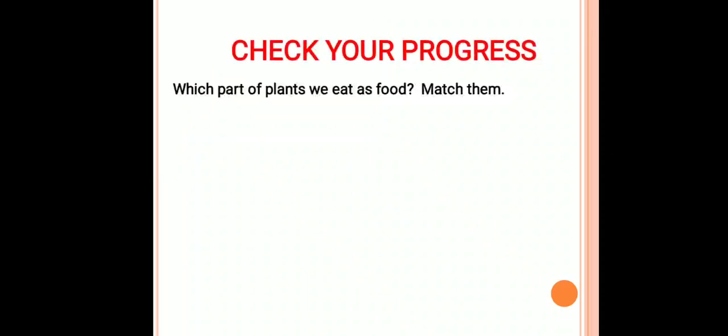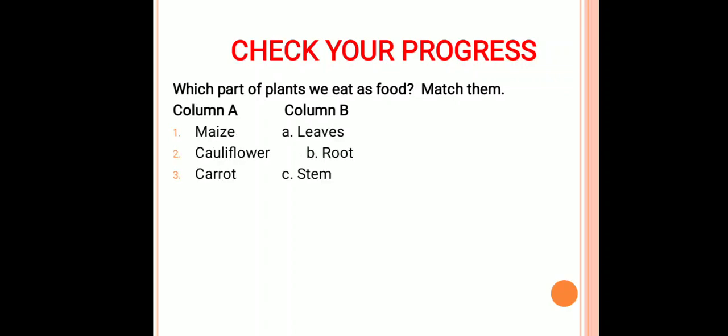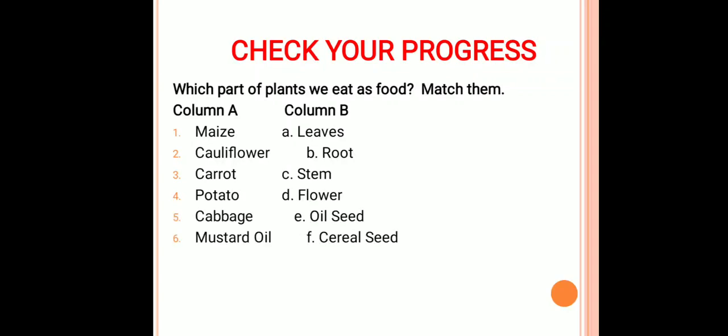Now I had given you an activity, as I have already told you about the parts of the plant which are used by us as a source of food. Here I had given you the names of the plants. You have to tell me which part of the plant we are eating as a source of food. Like maize. Maize is a cereal, so we are eating the seed part of the maize plant. Next, cauliflower. Which part of the plant are we eating in cauliflower? Yes, the flower part of the plant.